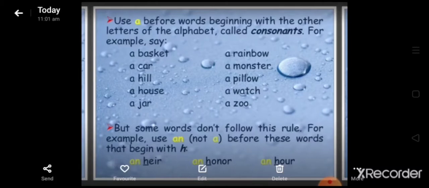For example, use an, not a, before these words that begin with H. Now here you can see an heir, an honor, an hour. So everything which is considered a consonant, but the sound is a vowel sound. So here we should use an, because these are all vowel sounds. Because the H here you can see is silent. So we are going to use an over here.